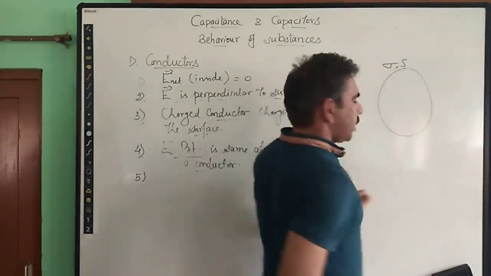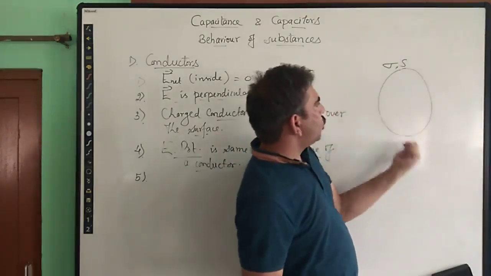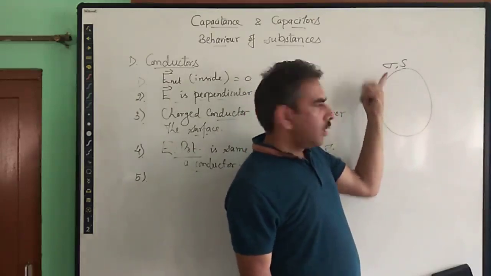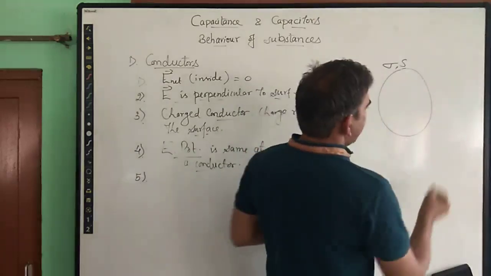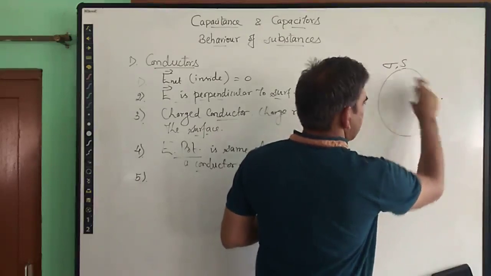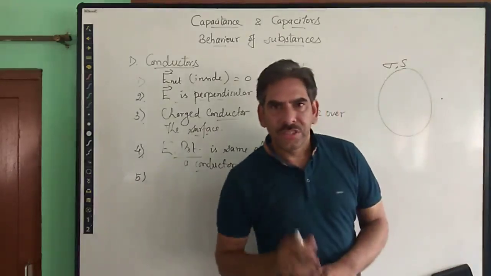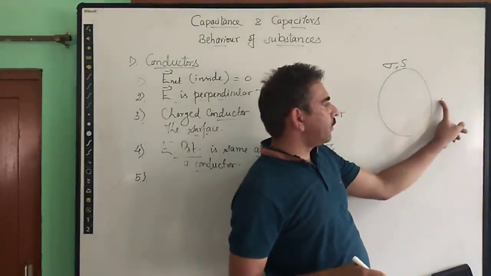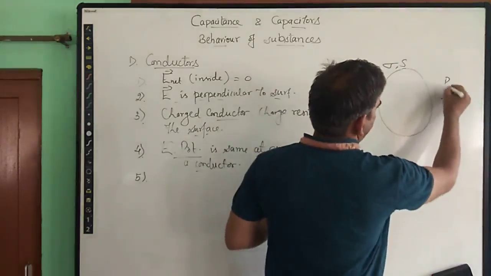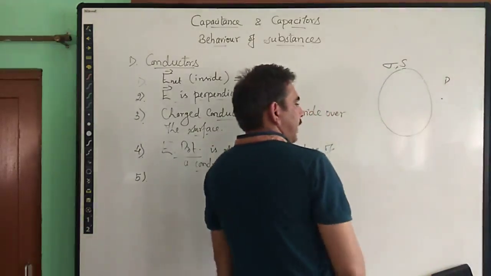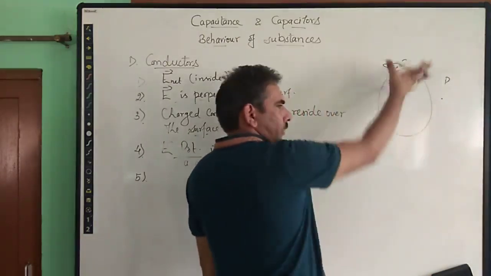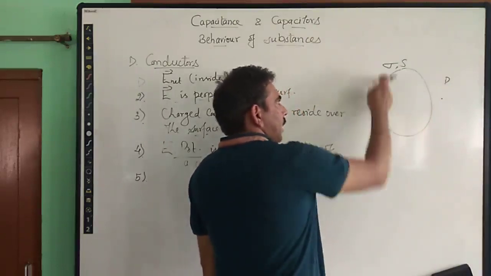Total surface area of this conductor is S, and it carries some charge, due to which it has some surface charge density, the amount of charge per unit surface area, sigma, right? And we are interested in calculating the field at a point just outside this conductor. I am taking it a little further to make a slightly bigger diagram, right? Suppose that this point is P, and we are interested in finding the electric field at point P due to this charged conductor of any particular shape having surface charge density sigma,